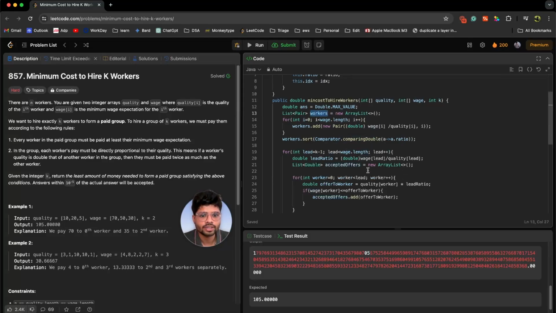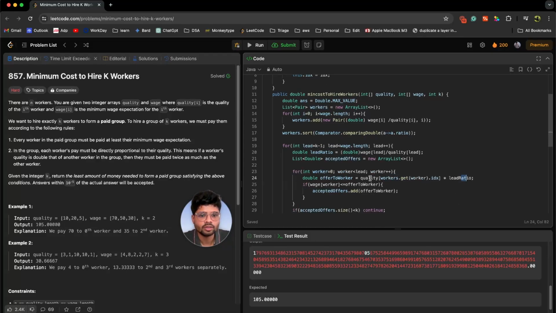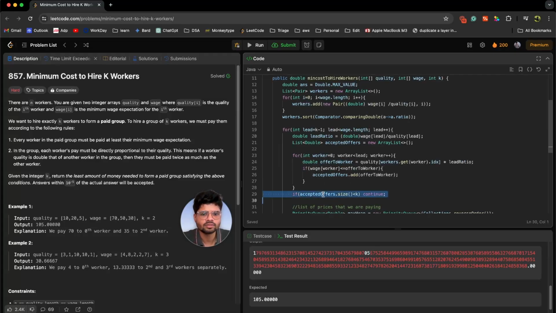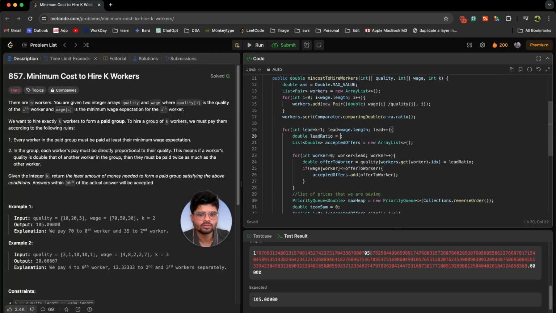Our workers array is sorted now, so we need to change this. It should be like workers.get(worker).idx. So then only we will get the correct employee that we want to offer, and every time this will be true, so we don't need to write this. We'll just delete this, and the lead ratio is already calculated, so we will go to our workers.get(lead).ratio. Okay, now let's try to run this code.